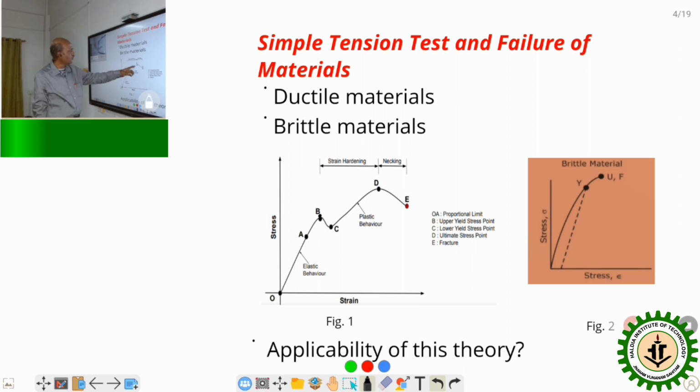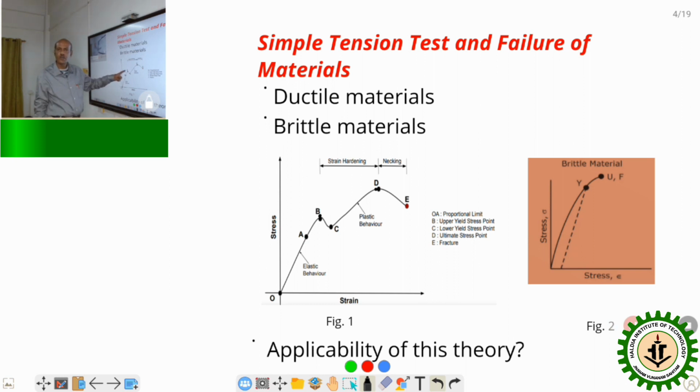Actual strength of the body is defined by D. Strength is defined by the term that is called stress. So the maximum stress which is applied over the body when the material fails is called the ultimate tensile strength. And B, the point, is called upper yield point, where the body fails.